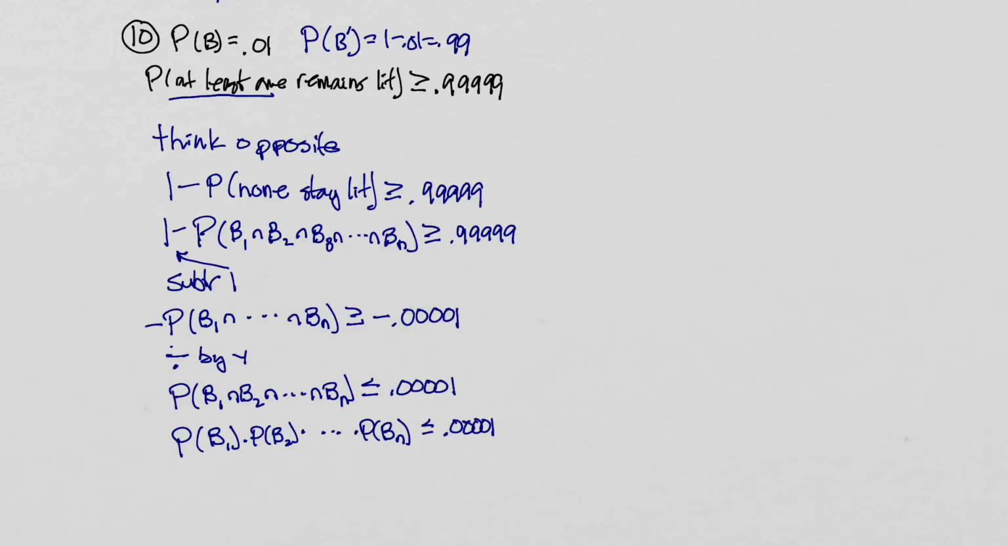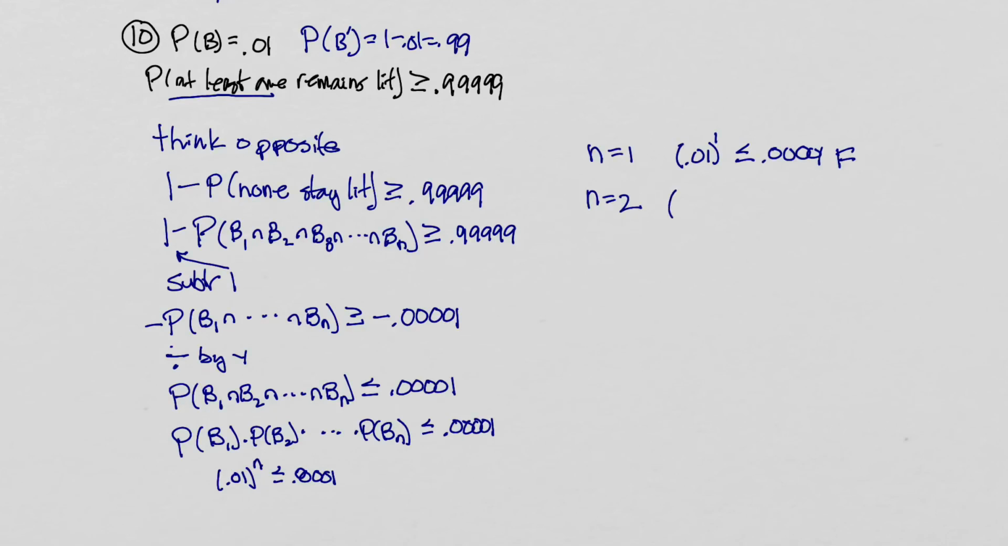And each probability of burning out, right, that takes us back up to the beginning. The probability of burning out turns out to be 0.01, and we have one of them, two of them, n of those. So we have n of these, and that is going to be less than or equal to 0.00001. So what we're trying to do is find a number n, such that when we raise 0.01 to that power, we get a number less than 0.00001. And we're going to do this just by making some guesses.